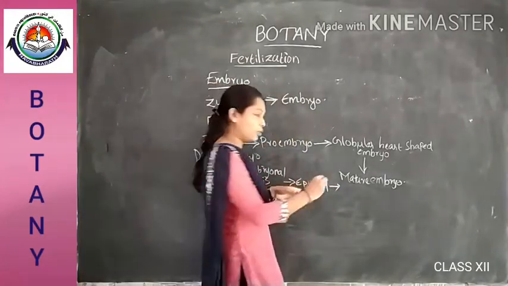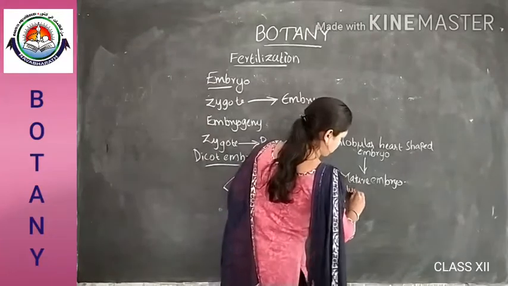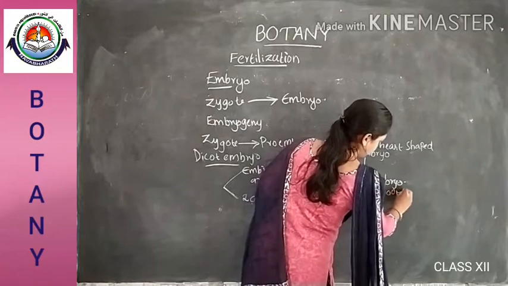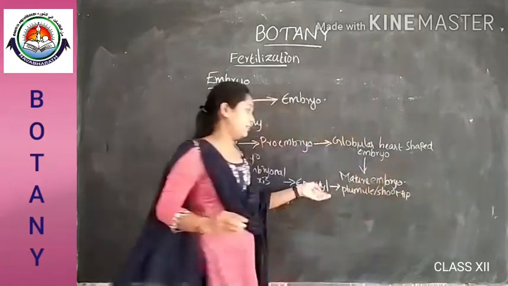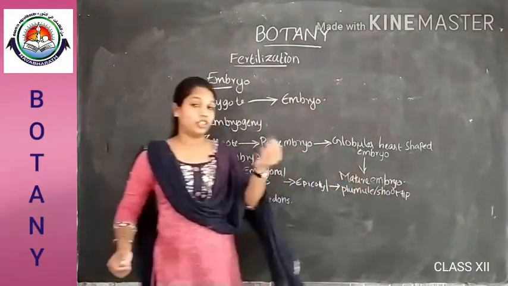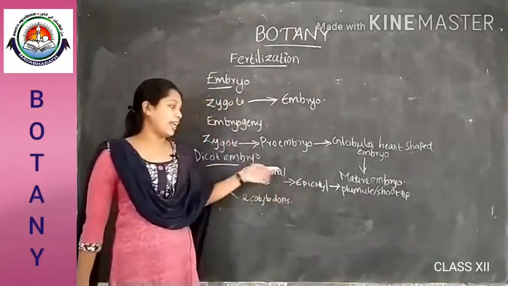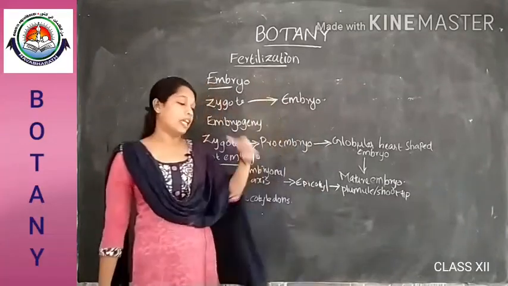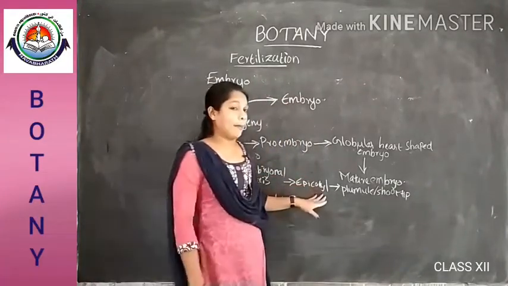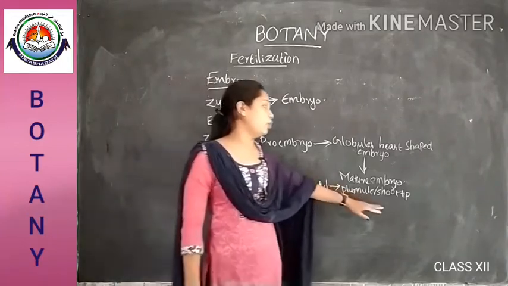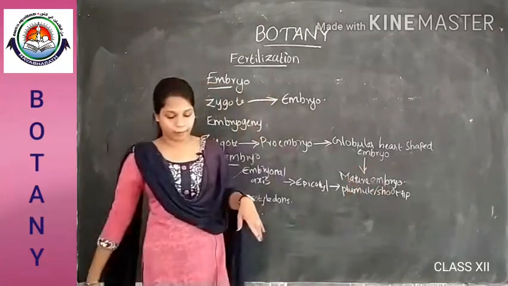The plumule or shoot tip is the region from which the shoot germinates. That is, in the embryonal axis, just above the level of the cotyledons there is the epicotyl, and at the tip of the epicotyl is the plumule or shoot tip.